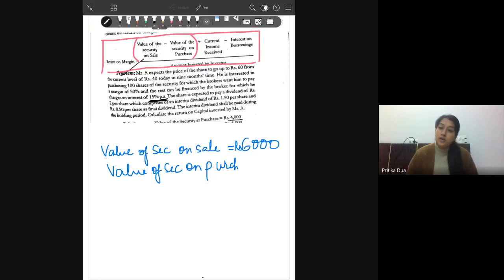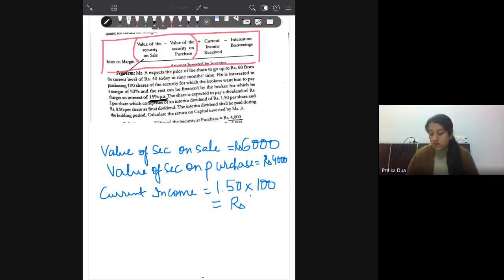So 40 into 1,000 will give you 4,000, correct? Then current income received, you will be receiving 1.50 on 100 shares. So that will give you an amount of 150.